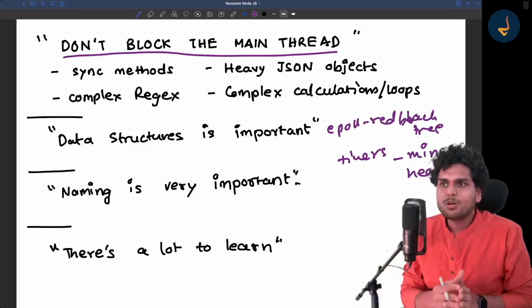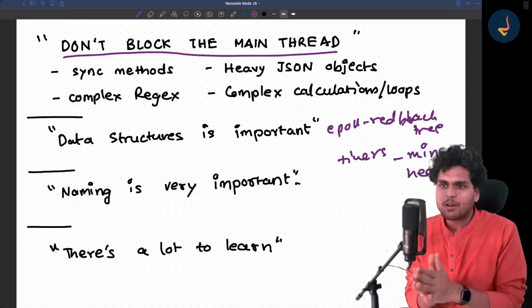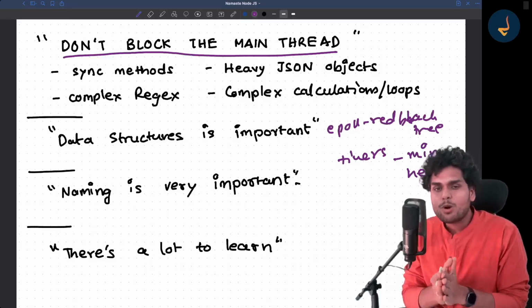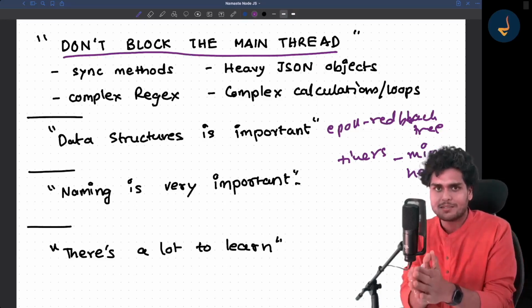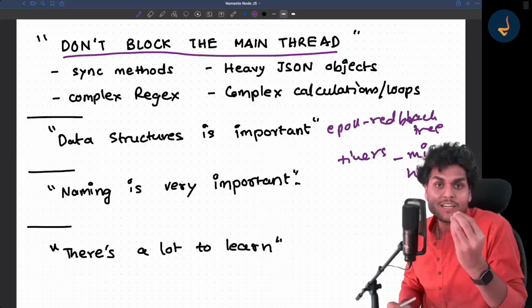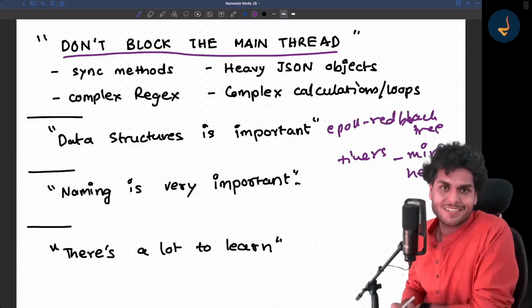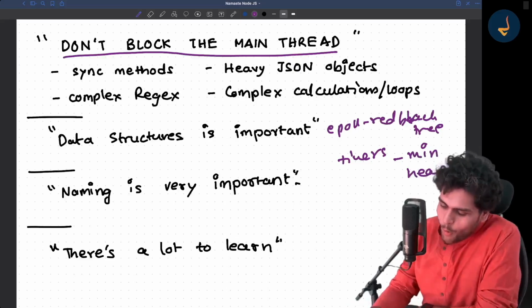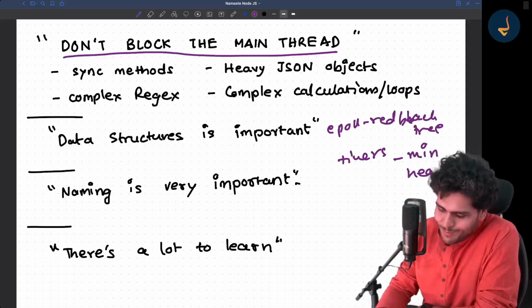I don't just want to teach you Node.js or JavaScript. I also want to teach you how to become curious. I want you to love the subject that I am teaching you. I want you to love Node.js when you are using it. Hope you are falling in love with Node.js more and more.